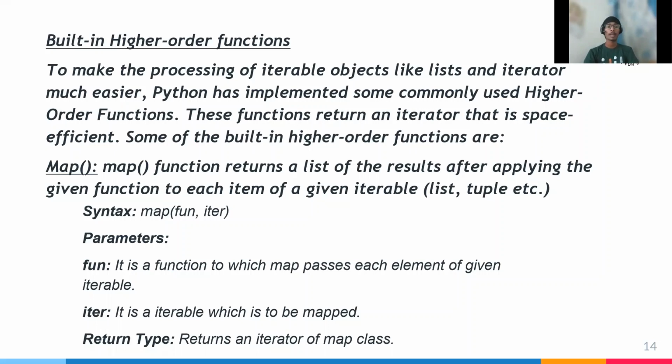The syntax is map(fun, iter), where fun is the function to which map passes each element of the given iterable, and iter is the iterable which is to be mapped. The return type is a map object. The syntax is map, brackets, fun, comma, iter.